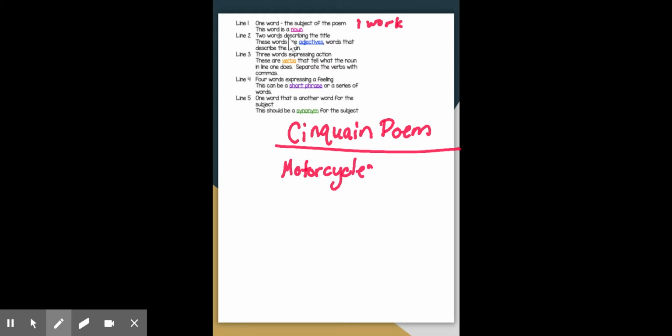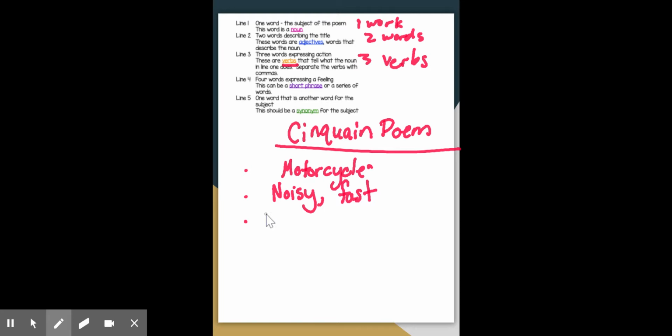So my second line needs 2 words. And these are adjectives. And they need to describe my motorcycle. So let's think. Words that a motorcycle makes me think of that are adjectives are noisy and fast. So I've got 1 line here and 2 lines. There's my second line. So now we're going to make my third line. The third line needs 3 words, and these need to be verbs. Things that the motorcycle can do.